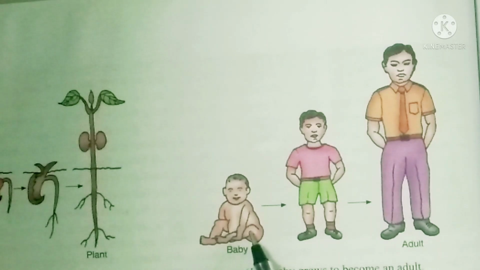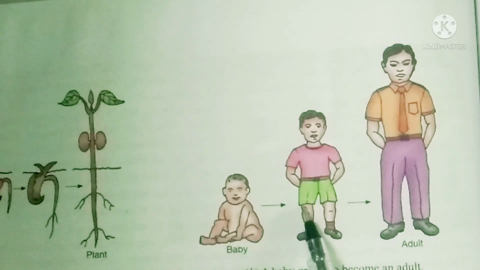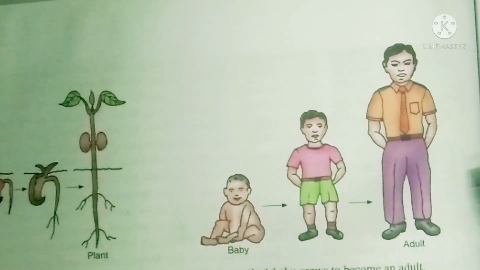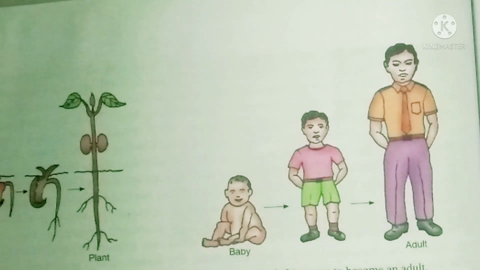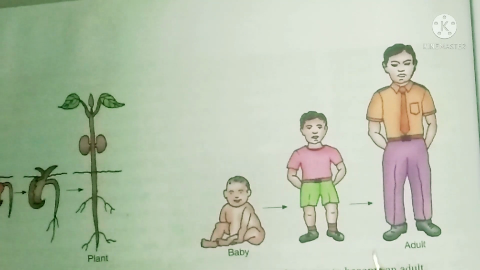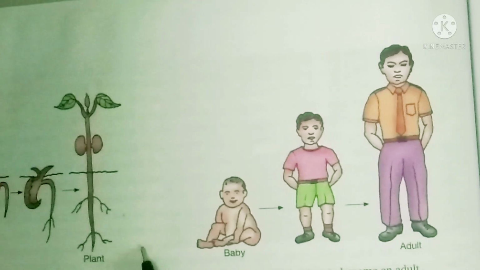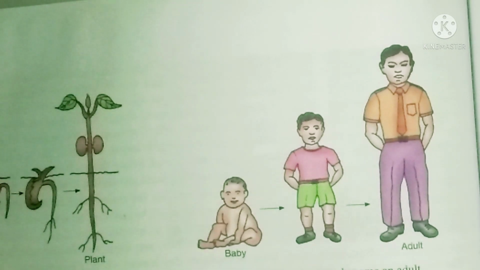Similarly, here you can see a baby, slowly it grows to a boy and then to an adult, and after a certain age he passes away. So this way, growth and then death, both are there. Once born, all living organisms grow and have a lifespan.